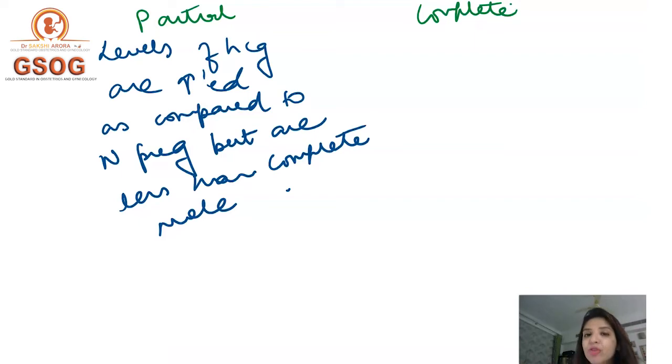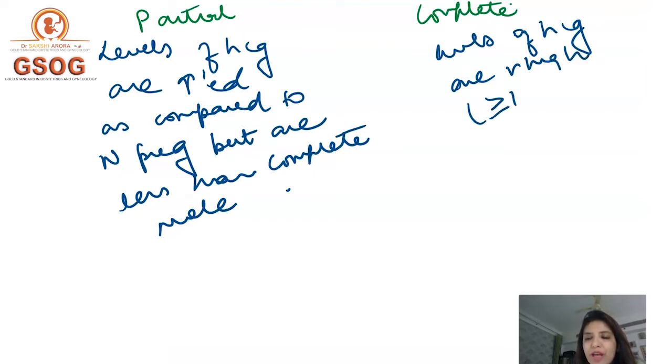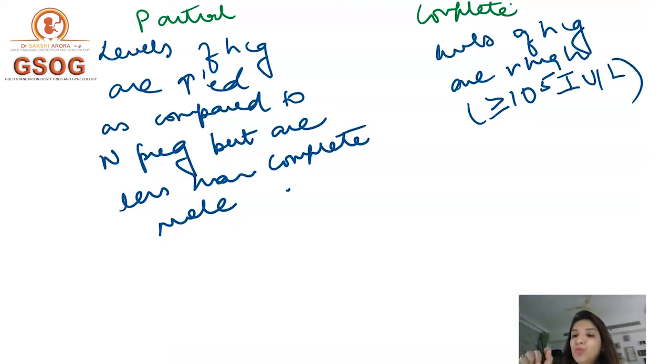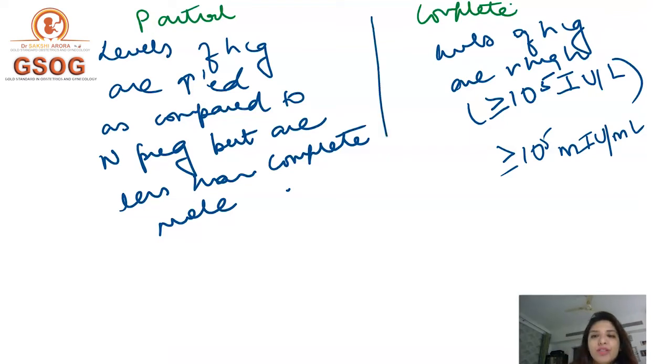Whereas in the complete mole, the levels of HCG are very high. Most of the times they are more than 10 to the power of 5 international units per liter. Now, the unit of HCG can be 10 to the power of 5 international units per liter, or it can be said as 10 to the power of 5 milli international units per ml. Both of them are correct, right? So this is another difference between partial mole and complete mole.